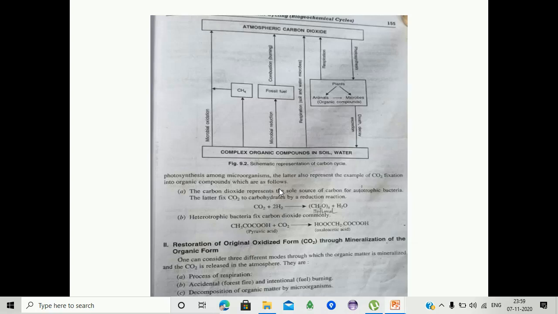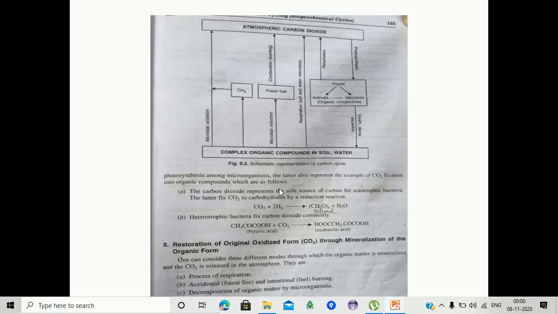Here we are observing that atmospheric carbon dioxide is utilized by the plants. These plants consist of organic matter. This organic matter is utilized by the animals. After that, through the respiratory process, it is released into the atmosphere.